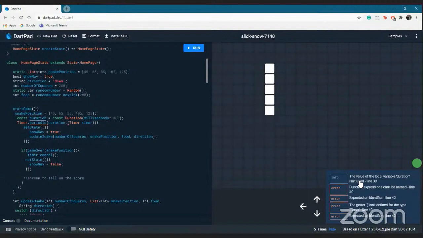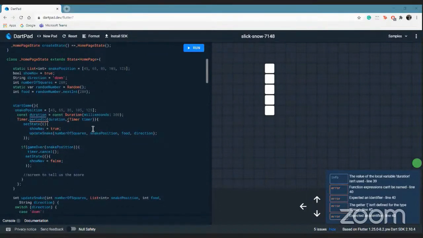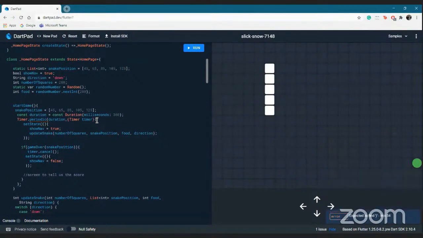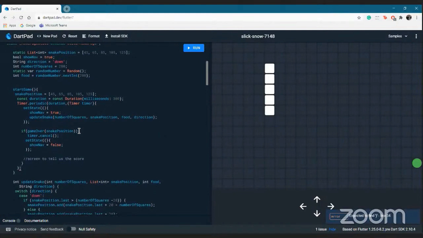There is a bit of an error, but there is an extra parenthesis somewhere at the timer. Just a second. Yeah, it just sorts out everything now. We need something here as well.